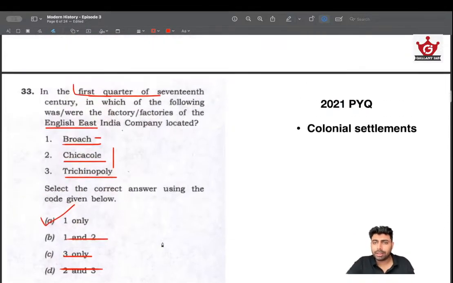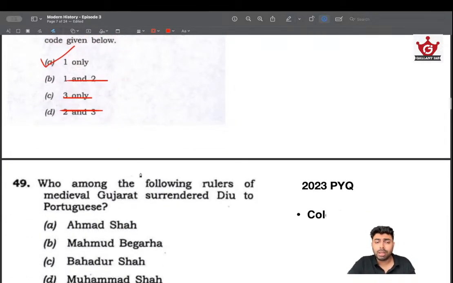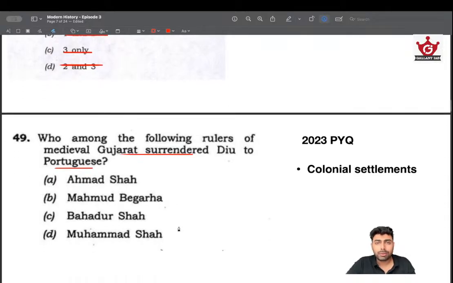Again, in 2023, in the same way, colonial settlement. Who among the following rulers of medieval Gujarat surrendered to the Portuguese? Again, I told you, these Sultanates will be in conflict with the Portuguese, and no permission of any sort will be happening. Mostly military conquest, and at the end, the Portuguese will be annexing their territories. And the answer is Bahadur Shah. So that's another question that has been asked.